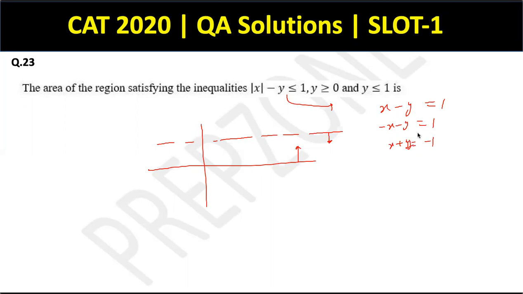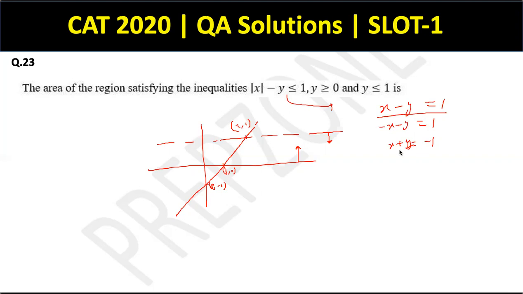So I'll just draw these two lines, nothing else. This x minus y equal to 1 will be this line. This point will be 2 comma 1. This point will be 1 comma 0. And this point will be 0 comma minus 1. Just joining these two points.